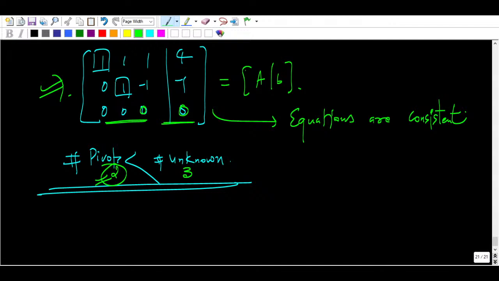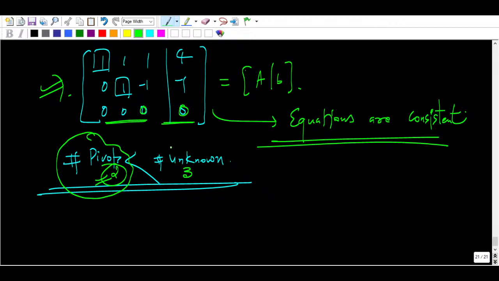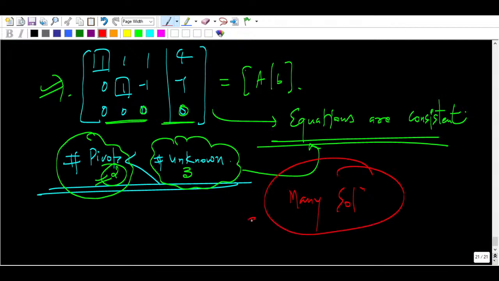Here the solution will exist, and you will also get a free variable. If the number of pivots is less than the number of unknowns, the equations are consistent and you will get many solutions. So these are the 3 conditions.